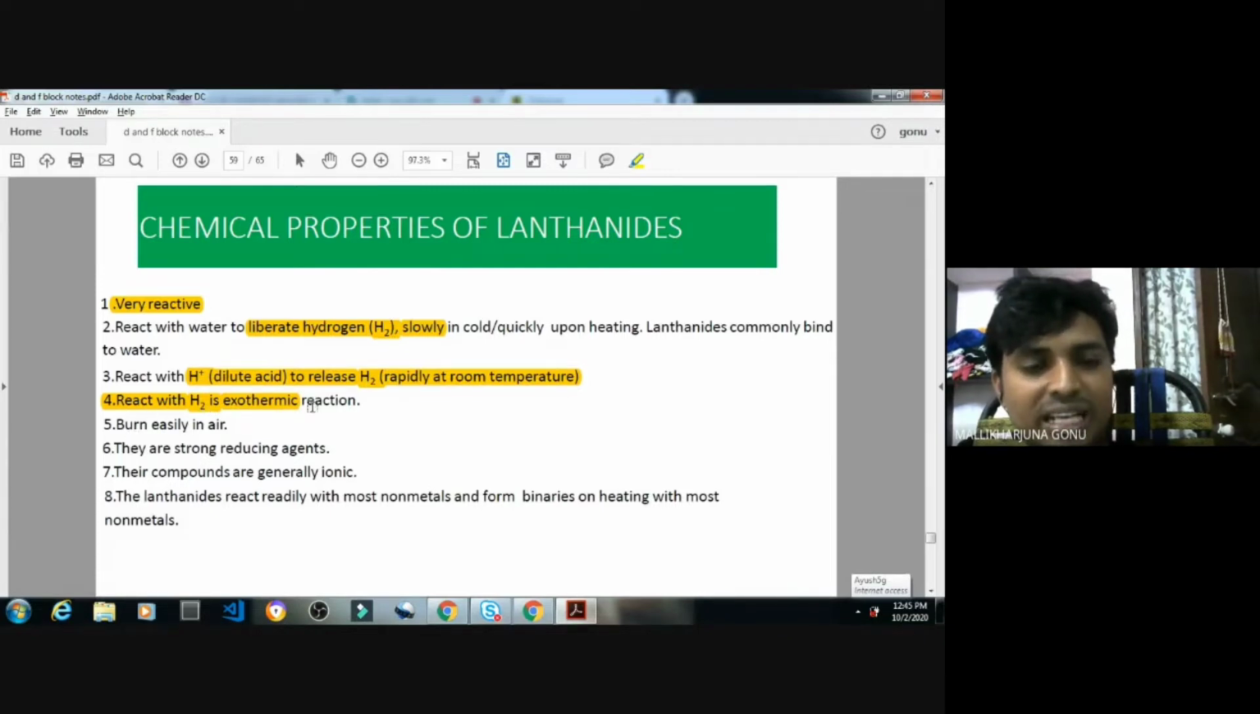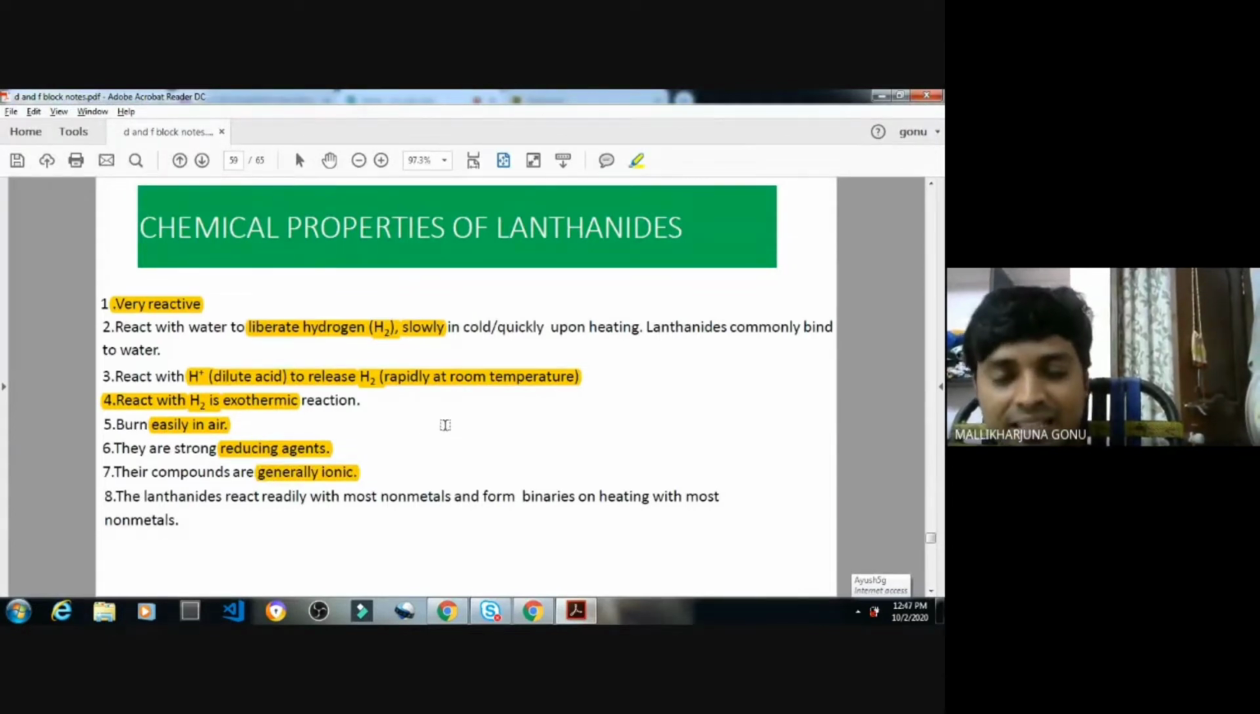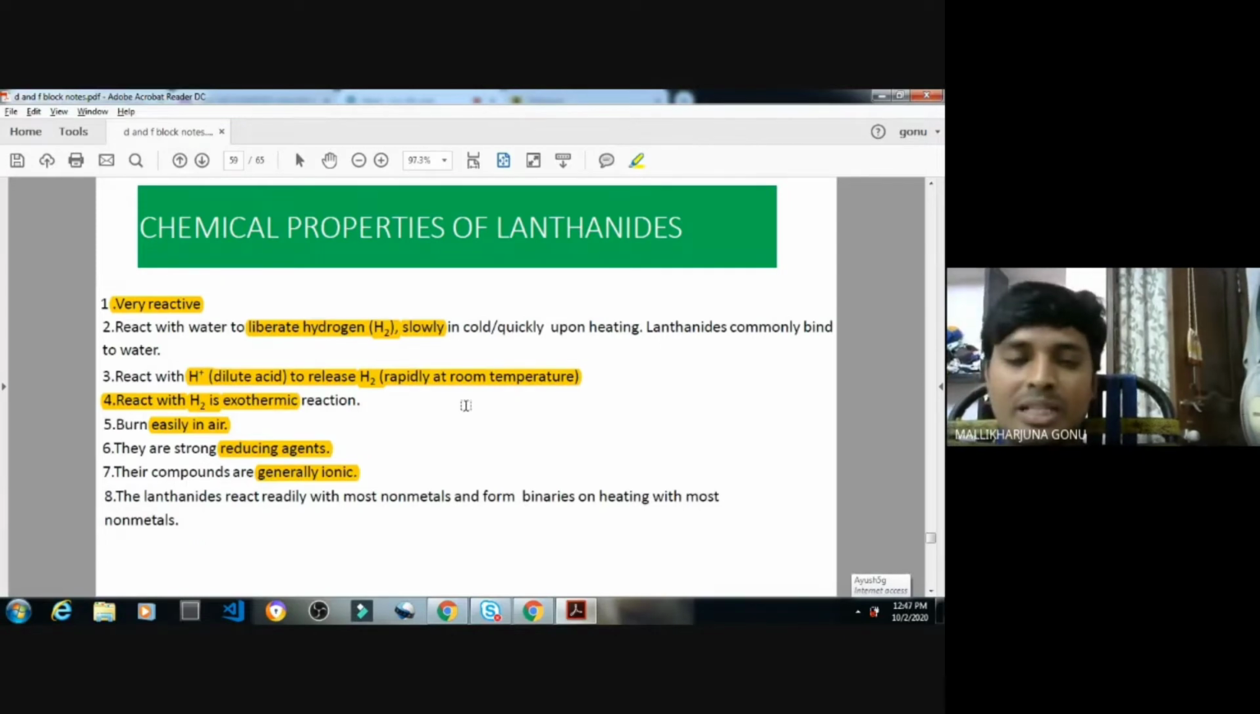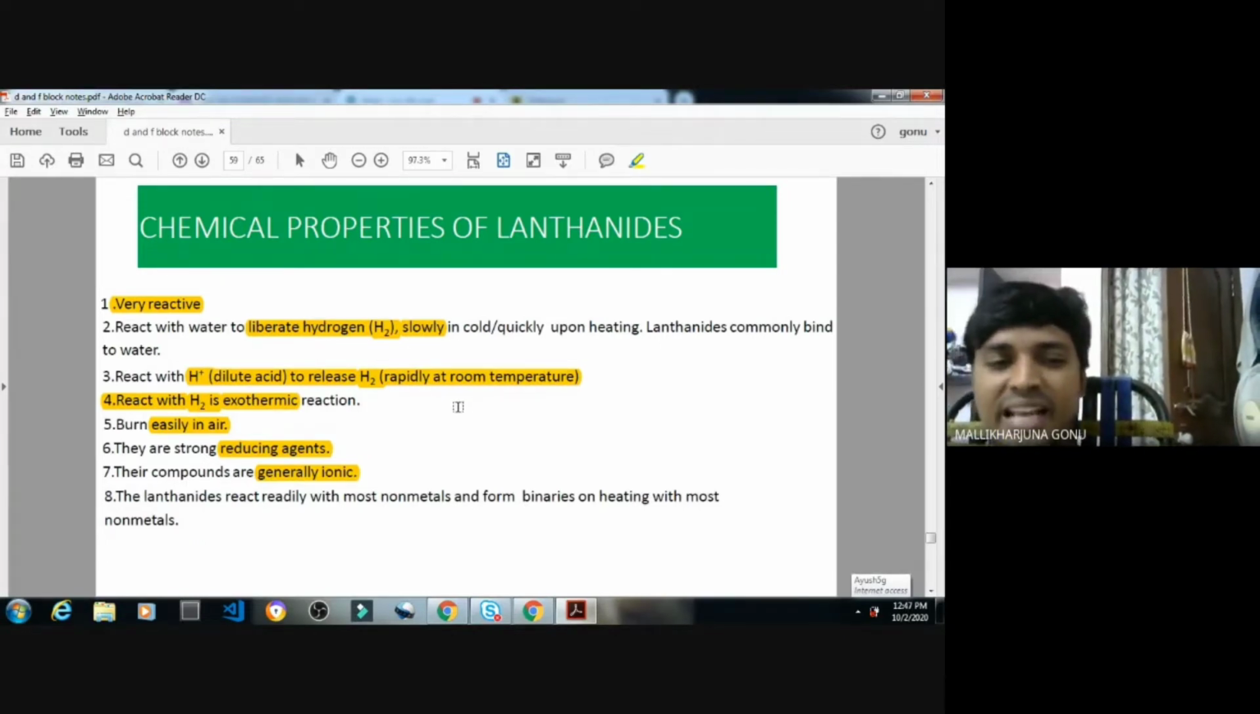It is usually an exothermic reaction. If you touch the vessel when the reaction is happening, heat is released, which means these have metallic properties. They can easily burn in air because they release a lot of energy and oxides are formed. They are strong reducing agents. Their compounds are generally ionic, like LnCl3, for example. That is an ionic compound. Metals usually form ionic compounds, like sodium and magnesium. In the same way, these are ionic compounds.